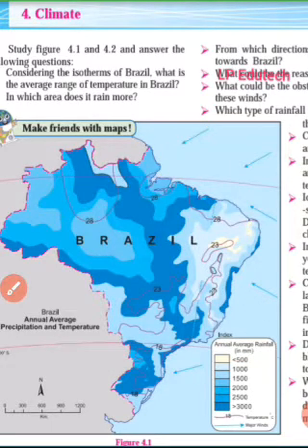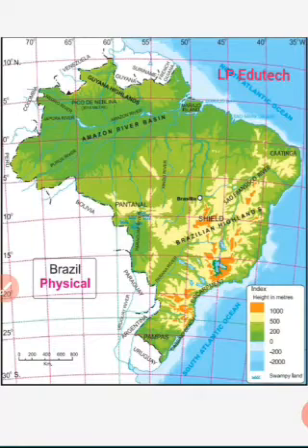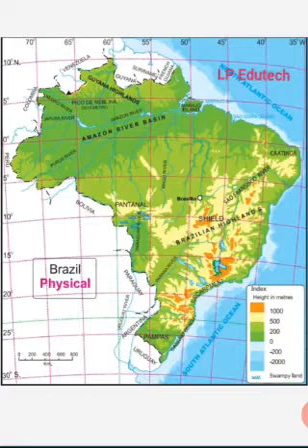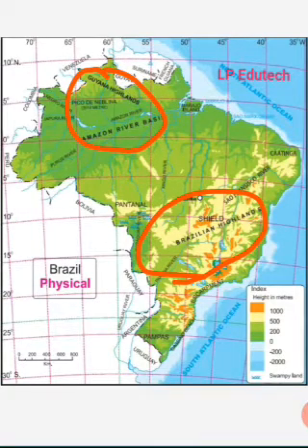Now, parts of the Brazilian highlands extend up to the northern coast. Where are the Brazilian highlands? In the last lesson we learned about the Brazilian highlands. This is the important part: parts of the Brazilian highlands extend up to the northern coast. This is the Brazilian highland, and this is also the Guiana highland. These two highlands we have here, but here we are learning the Brazilian highland. It extends up to the north part of the coast, till here.